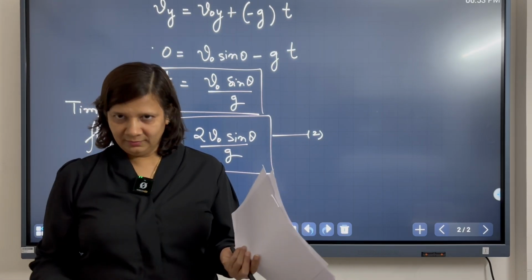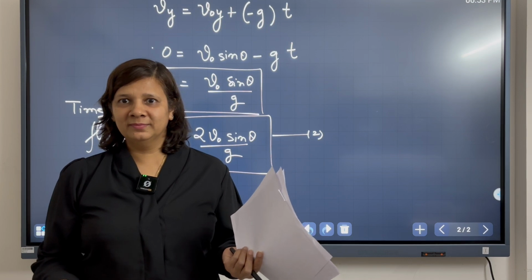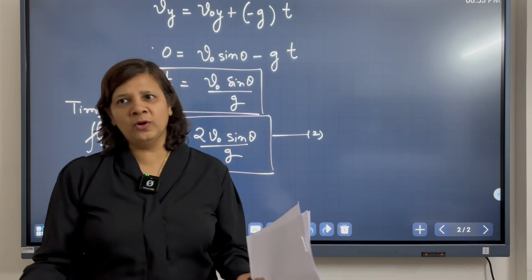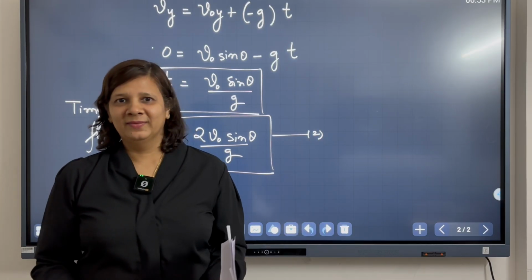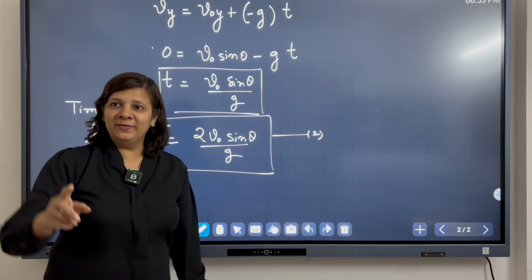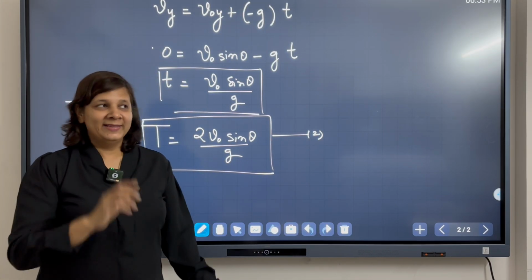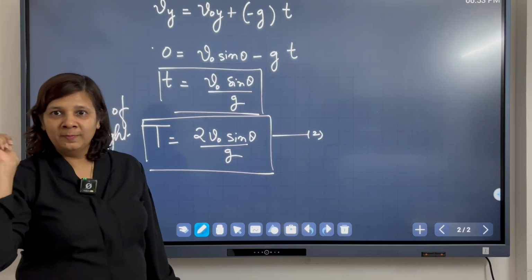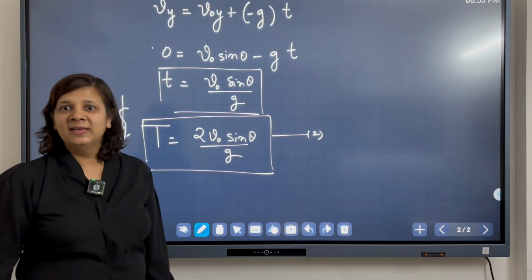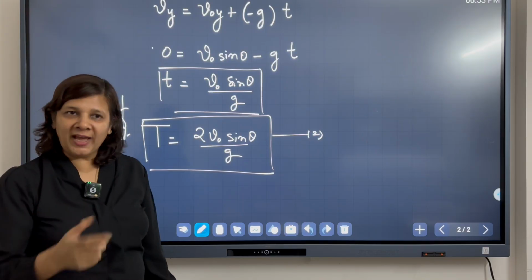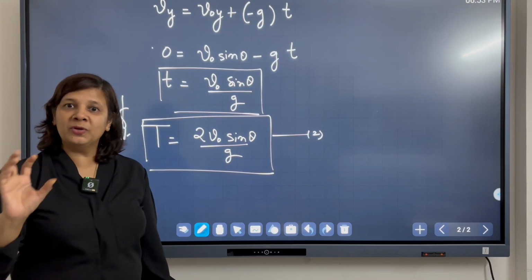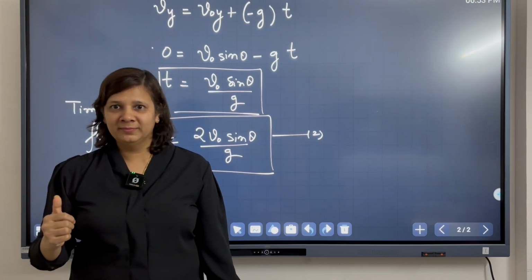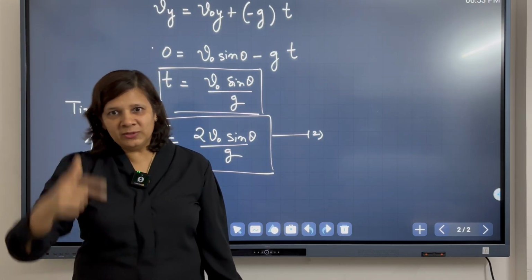The horizontal component of initial speed. Yes, that we already know. Also the time for which it is in air, the time of flight. Exactly. In the first lecture, we understood that if I throw a ball in the horizontal direction with a certain speed, then the amount of time it takes to hit the ground is exactly equal to the amount of time if I drop a ball. So these two times are the same.